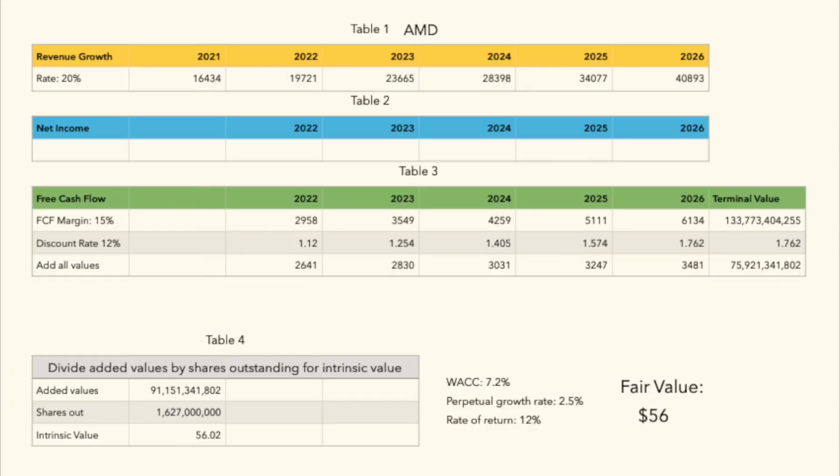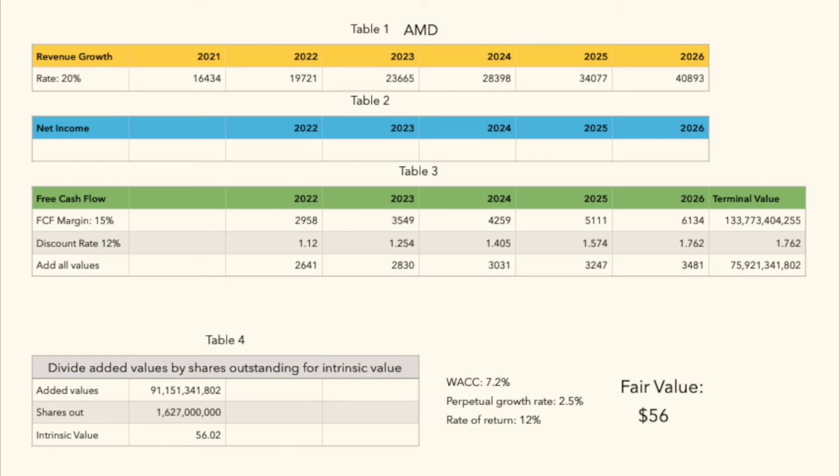As we said before, 2021 was 19.6%, but it still weighed on my mind that just 1 year before it was 7.9%. At the end of the day, I went ahead and chose 15% as the margin that we will apply to all of these projected revenues. So back to the model, we apply 15% margin to all of those projected revenues. We have to get a terminal value for projected free cash flows. We got that based off the last year of the projected free cash flow here in year 2026.